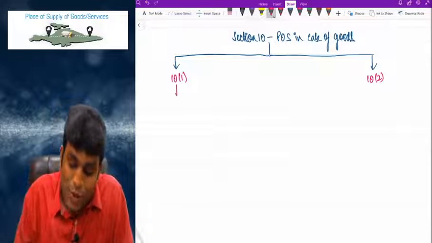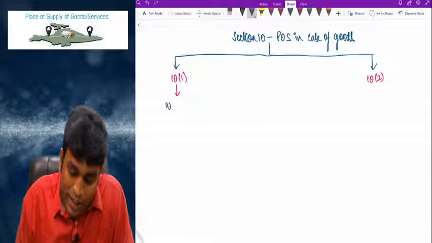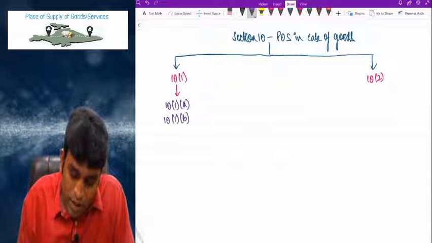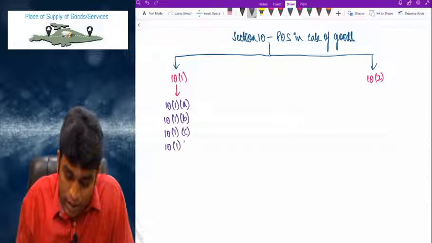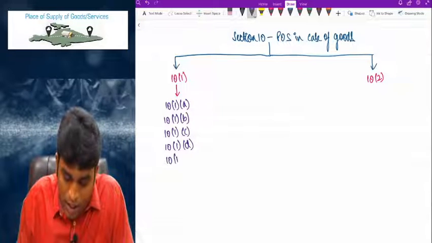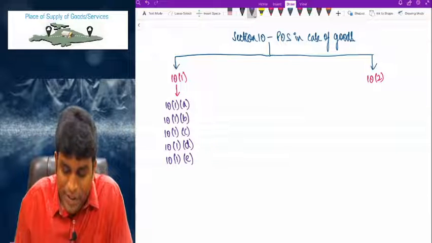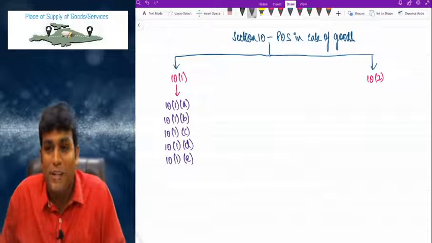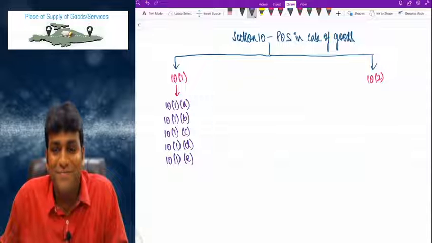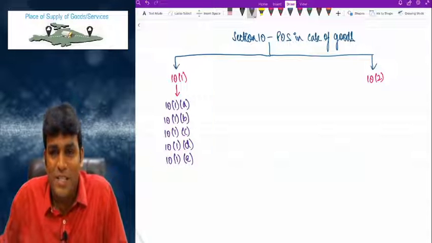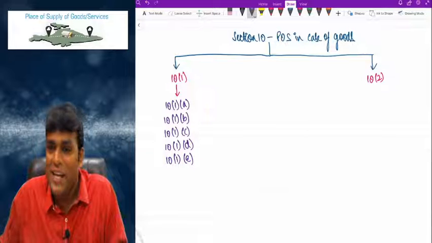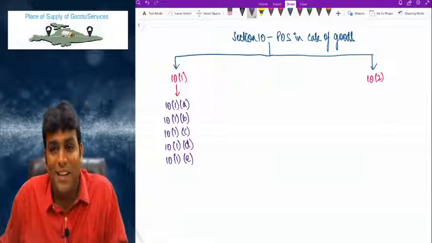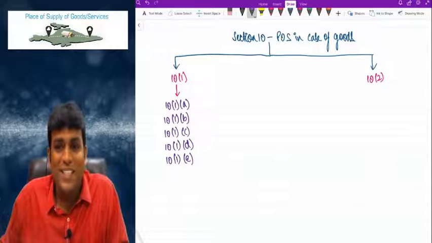And 10.1 has further classification of 10.1a, 10.1b, 10.1c, 10.1d, and also 10.1e. So I repeat one more time: section 10.1 has 5 clauses, that is 10.1a, 10.1b, 10.1c, 10.1d, 10.1e, which we'll talk about in detail.